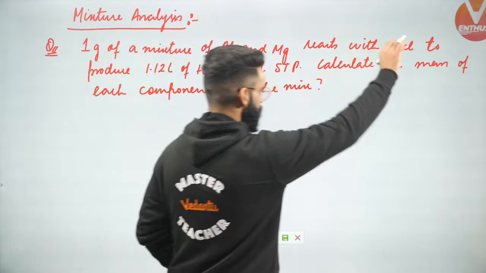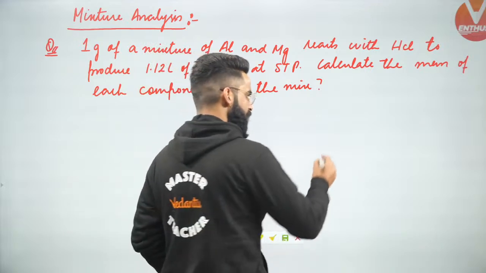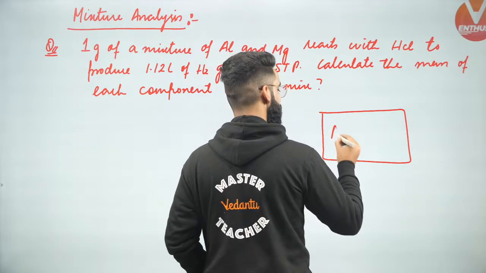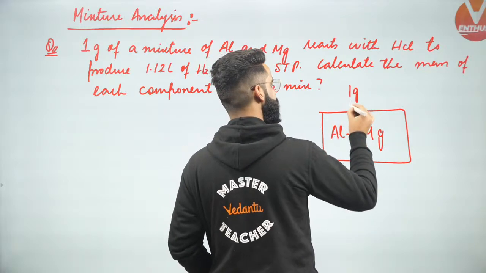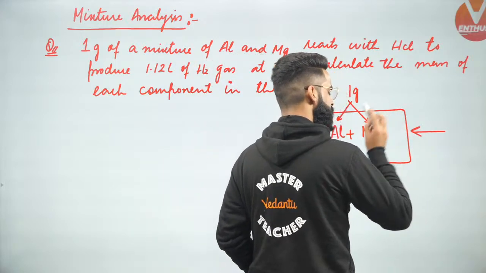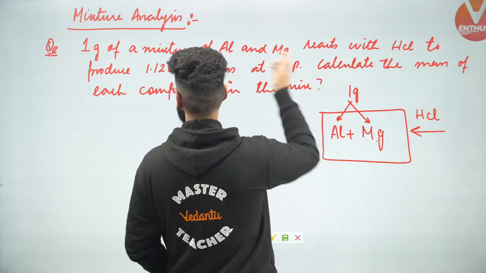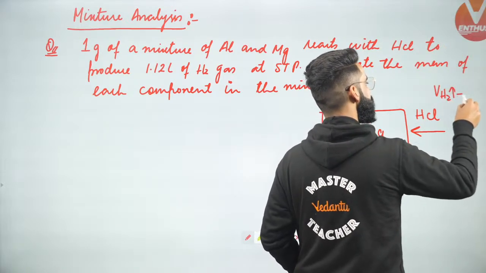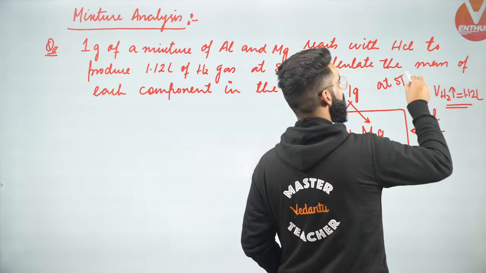Okay, see guys, see what is given to me and what we are supposed to calculate. First of all, I'm given one mixture. It contains aluminum and magnesium. The mass of the mixture is given to me as 1 gram. We are making this mixture react with HCl, and H2 gas is getting liberated. The volume of H2 gas liberated is 1.12 liters. And everything is happening at STP.